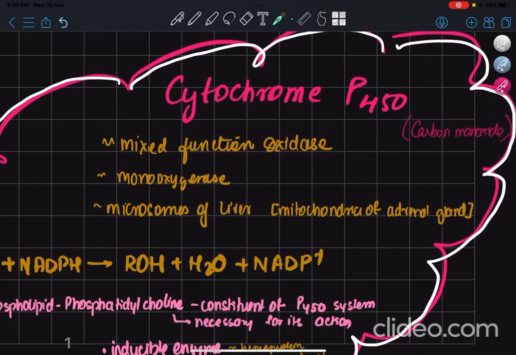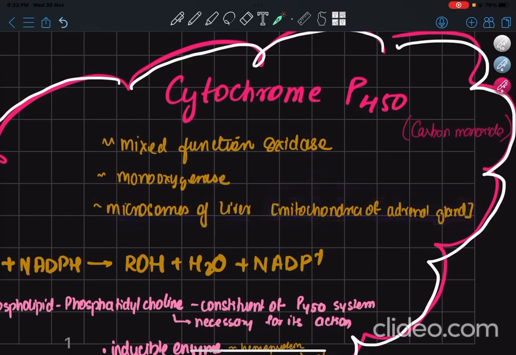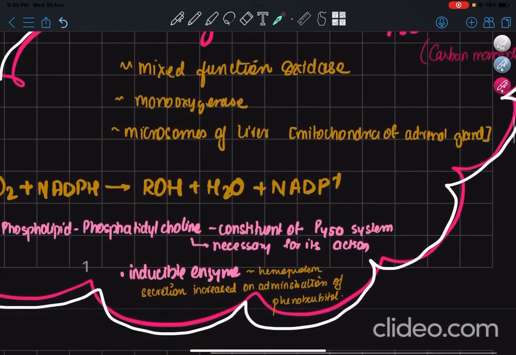So where do you find it? You mostly find it in majority in the microsomes of the liver. Very little amount is present in the mitochondria of the adrenal gland also, but mostly microsomes is where you find this enzyme, or this is actually called the hemoprotein. It has heme as a prosthetic group.